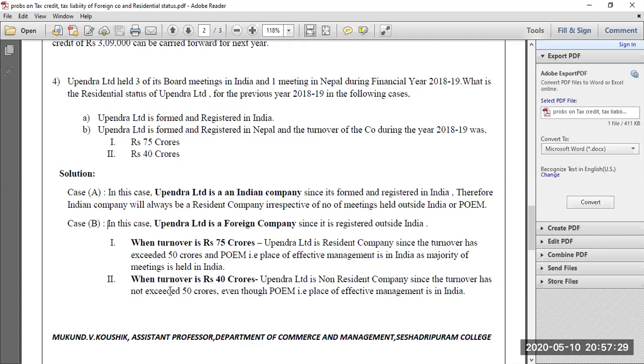Then again, when the turnover is 40 crores, what will happen in the second case? The turnover is not exceeding 50 crores. So even though it has a place of effective management in India, it is a foreign company, which is a non-resident company. So this is how we have to find out the residential status of companies.